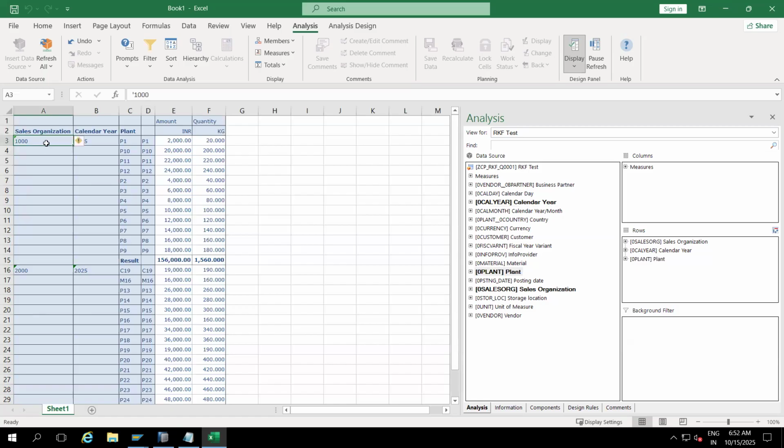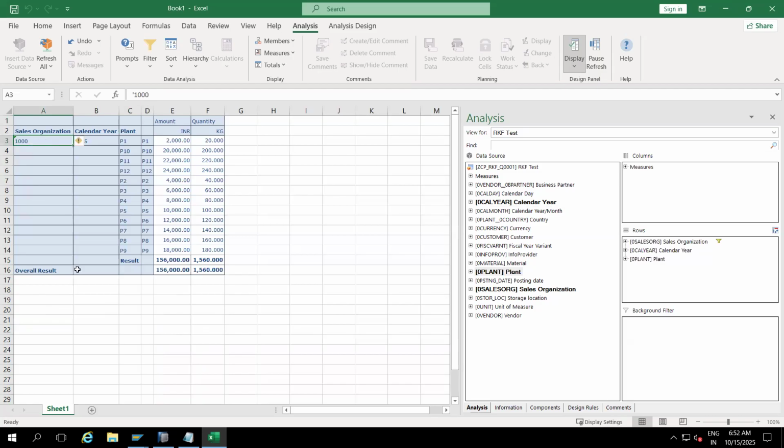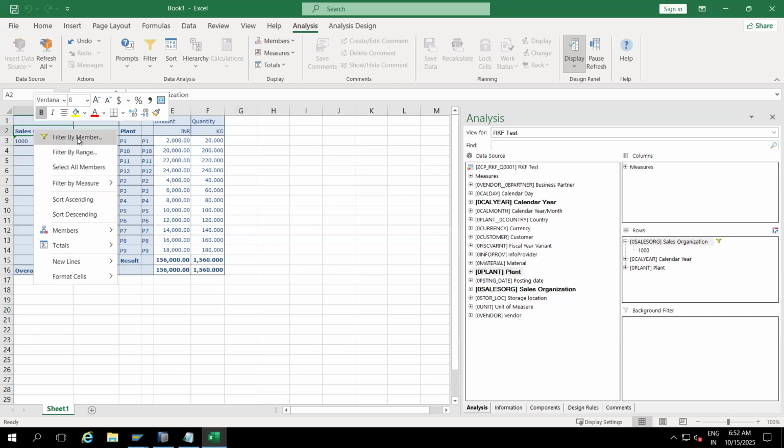How will you see it? Double click. Now I can see only that. See here, I clicked and it automatically created a filter. We do some activity here and it automatically creates a filter button. Understood? If you want to remove that filter, right click, filter by member.